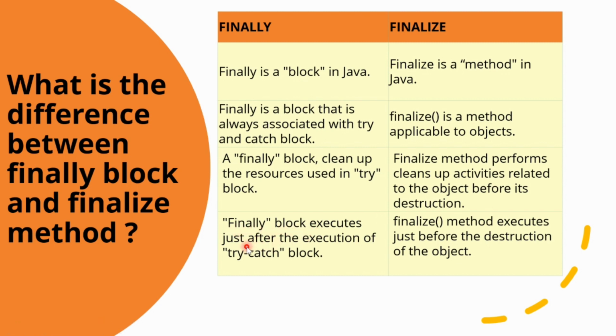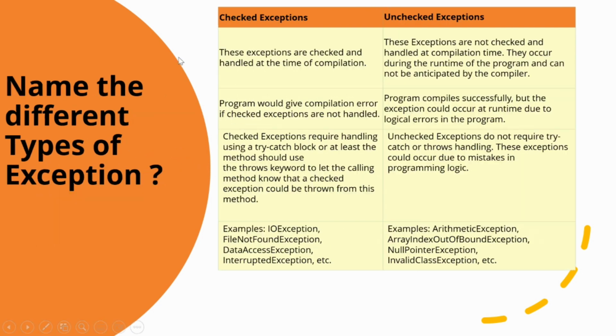Finally block executes just after the execution of the try catch block, and the finalize method executes just before the destruction of the object. So these are the four major points that you will have to answer if the question is asked about the difference between the finally block and the finalize method.